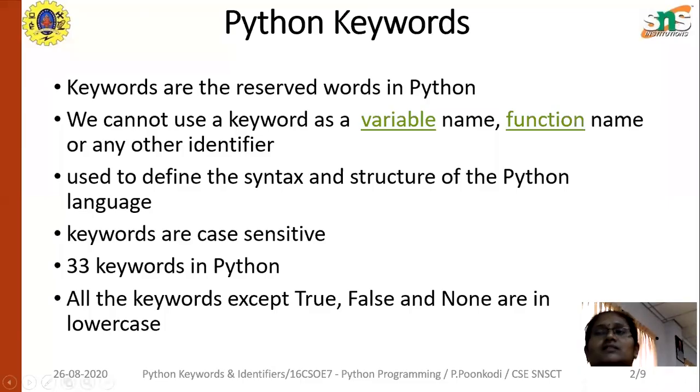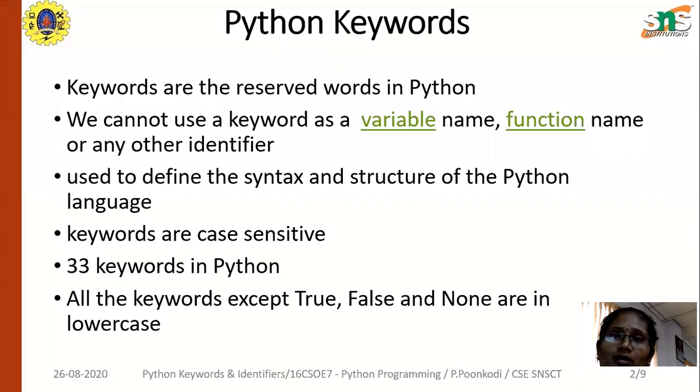The keywords are case sensitive, as you already know from the C programming language itself. There are 33 keywords available in Python, whereas in the C programming language, 38 keywords are used. All the keywords except True, False, and None should be in lowercase.